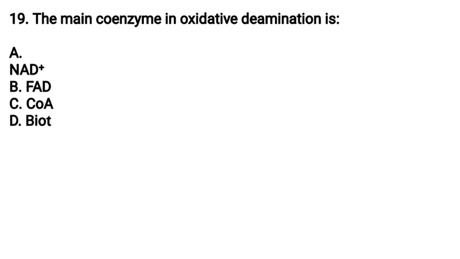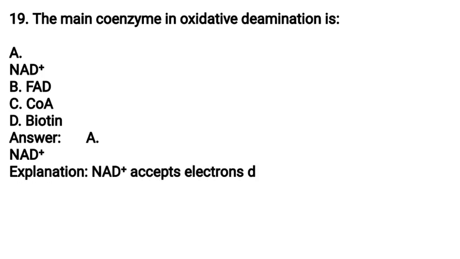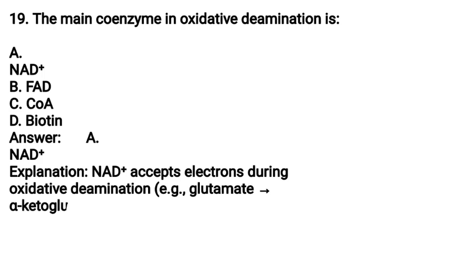(19) The main coenzyme in oxidative deamination is A. NAD+, B. FAD, C. CoA, D. Biotin. Answer: A. NAD+. Explanation. NAD+ accepts electrons during oxidative deamination, e.g., glutamate to alpha-ketoglutarate.